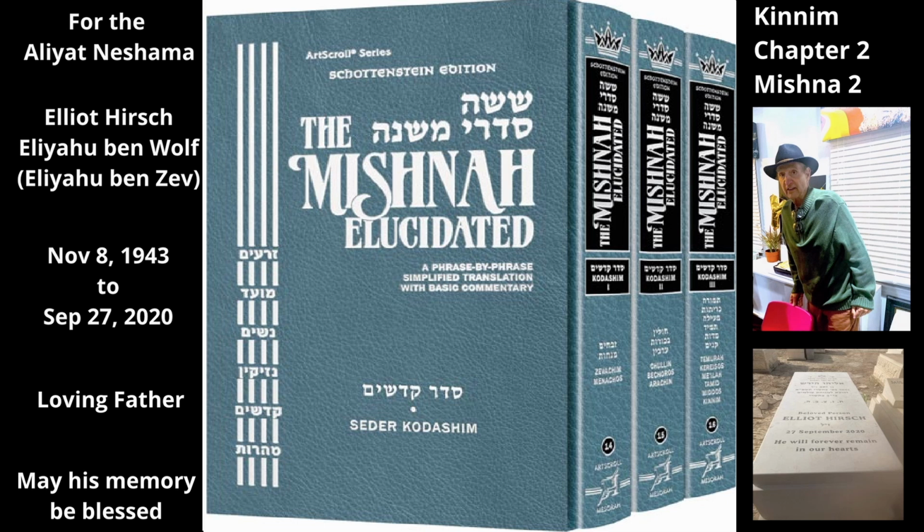The law is that by its going from the first group to the second, the bird disqualifies one bird in each group, one bird in the first group and another bird in the second group. This was the rule of Mishnah 1. When a bird flies from group to group, one bird in each group is disqualified. Since one bird in each group is disqualified, 4 out of the 5 birds that are now in the second group can be offered, and 2 out of the 3 birds that remain in the first group can be offered. One bird in each group is disqualified. That is, it cannot be offered.